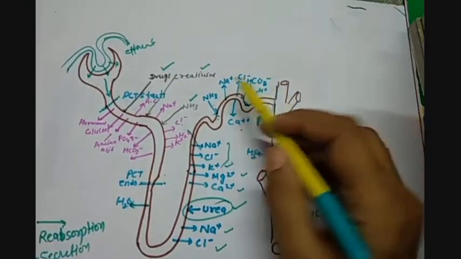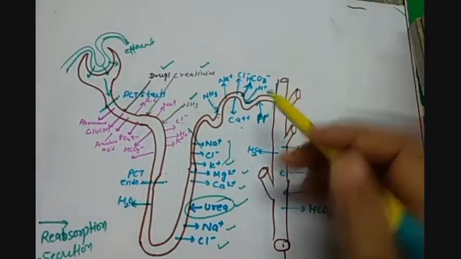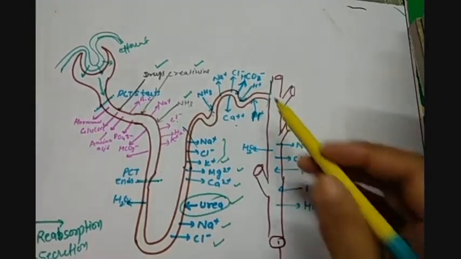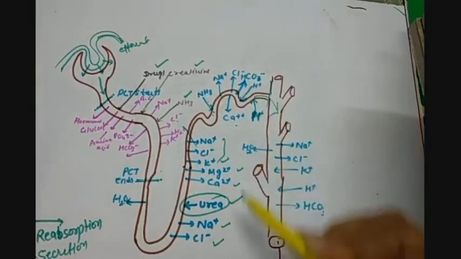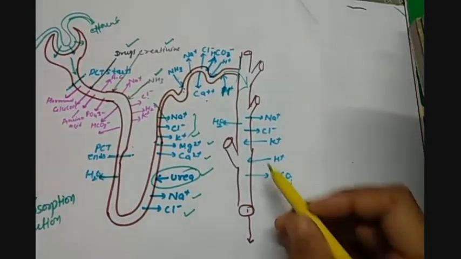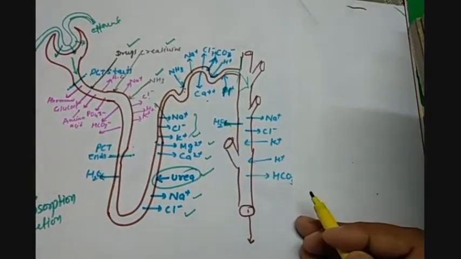But this action is active. That means here active absorption and active secretion are taking place. Now further, when the urine is going into the collecting duct, here also, because the collecting duct is also permeable for water and most of the ions.